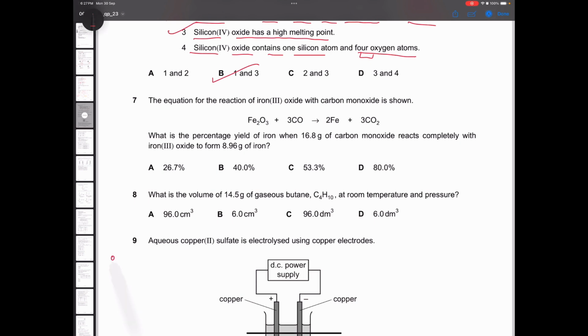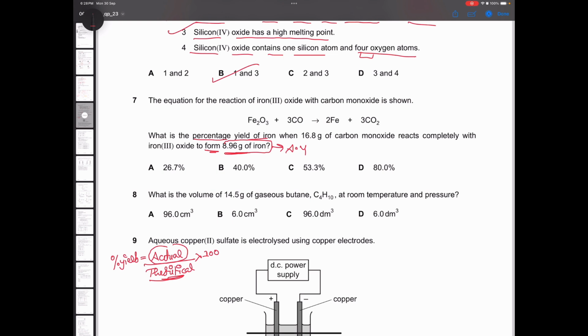We know that percentage yield is given by actual yield by theoretical yield into 100. And actual yield is always given in the question, just like they're mentioning here, to form this much iron. And you're trying to find the percentage yield of iron. So this given here is the actual yield. The theoretical yield is the one that we will find out using stoichiometry. So let's get started.